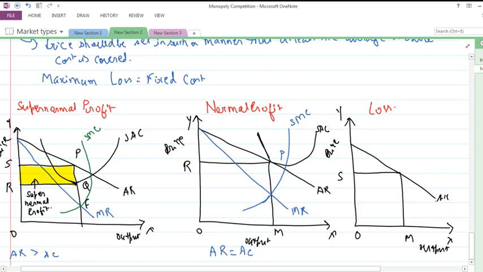Now what we find is that here the average revenue is below the cost over here. Okay, the average revenue is lower than the cost that we had. Further, this is the marginal revenue that we have. This is the MR curve.